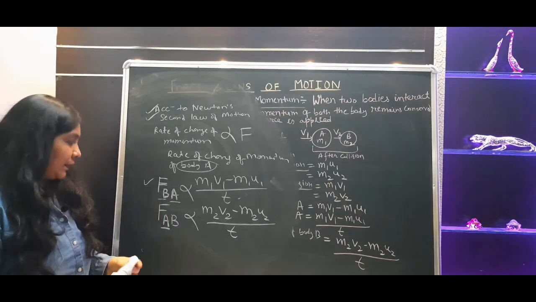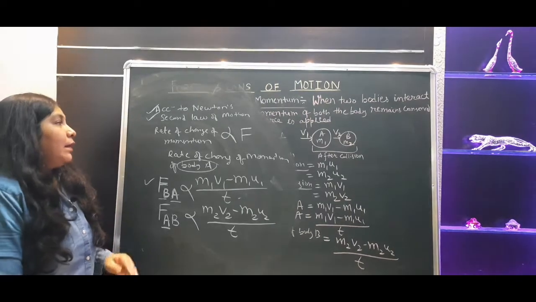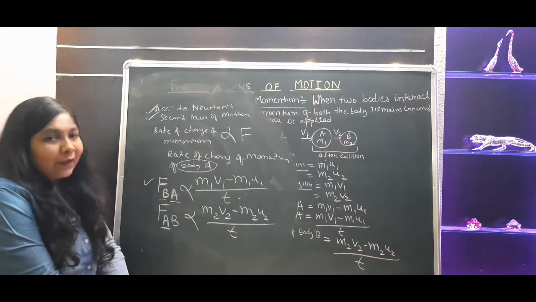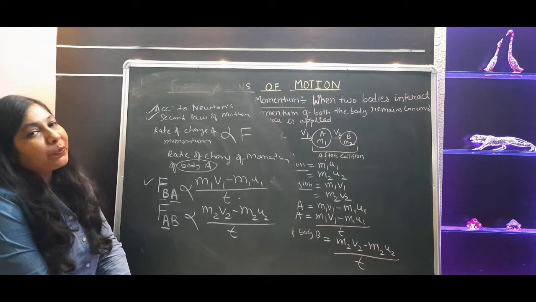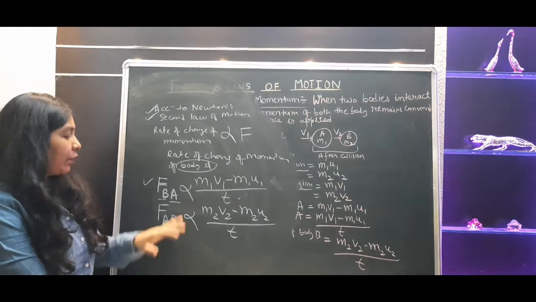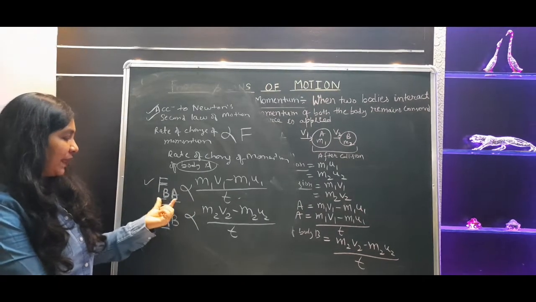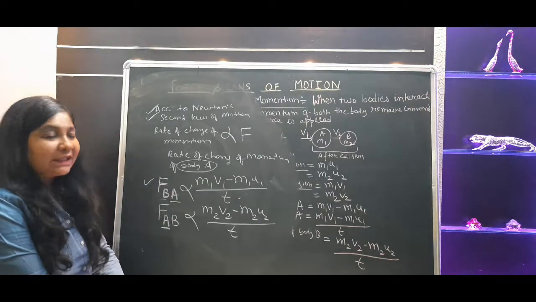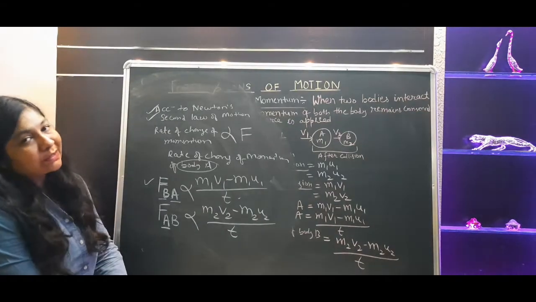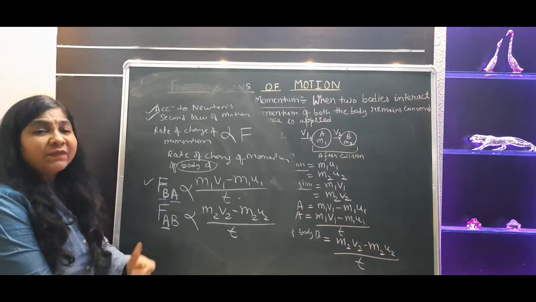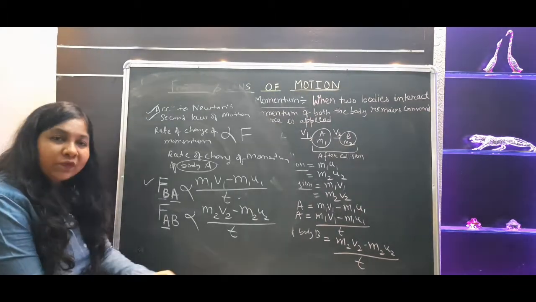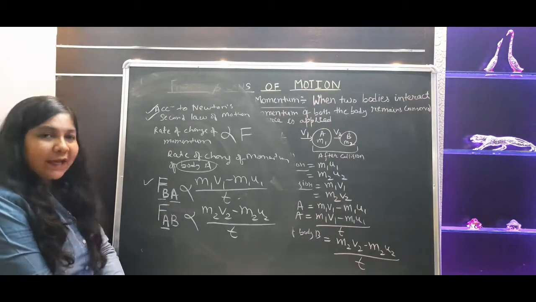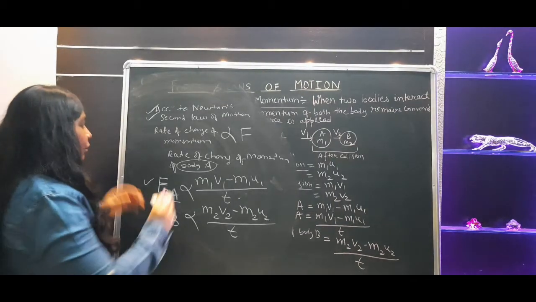Now we will compare these two forces, FBA and FAB. We will apply here Newton's third law of motion also. According to Newton's second law, we got this much: FBA मिला, FAB मिला. Now if you need to compare these two forces, then we need to apply Newton's third law of motion also. As we know, according to Newton's third law of motion, to every action there is always an equal and opposite reaction, right? What is Newton's third law of motion?